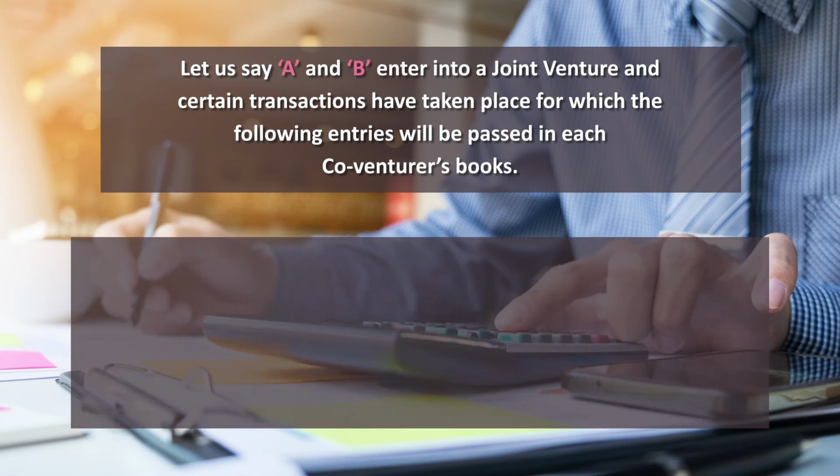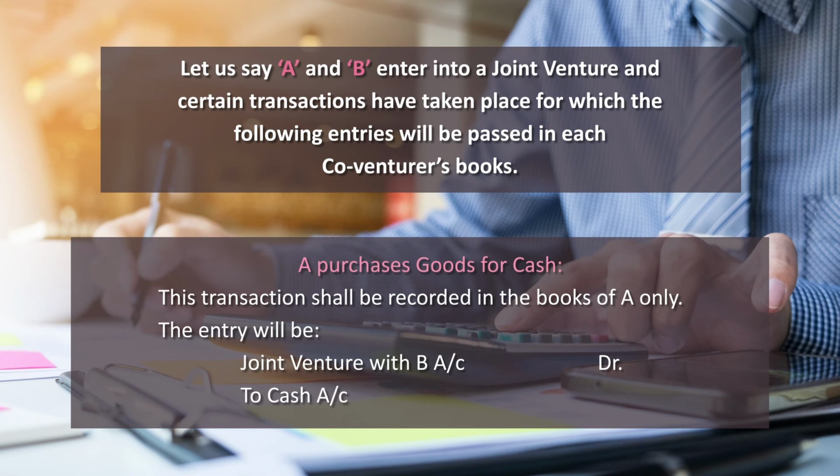So first, A purchases goods for cash. So if any of the co-venturers purchases the goods for cash, the journal entry would be joint venture with B account to cash. So in the books of A we will write joint venture account with B, and in the books of B we will write joint venture with A's account to cash.